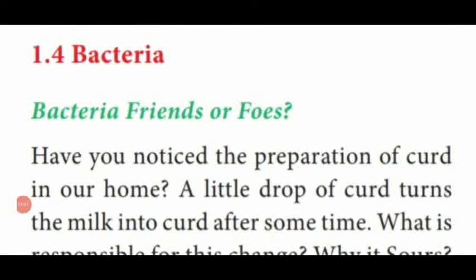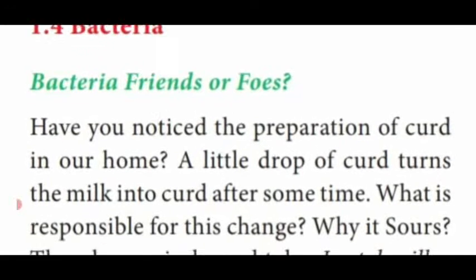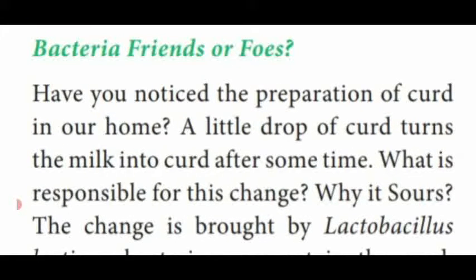Dear students, bacteria. Bacteria is a unicellular organism. We are unable to see it with our naked eye. Through a microscope only can we see the structure of bacteria. Dear students, bacteria act as a friend as well as a foe, that means an enemy. That means bacteria show advantages as well as disadvantages.